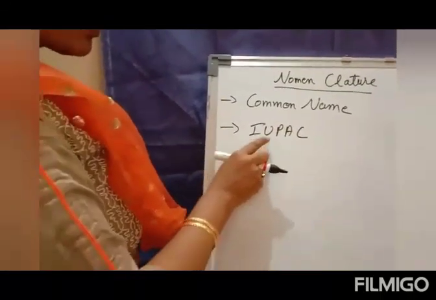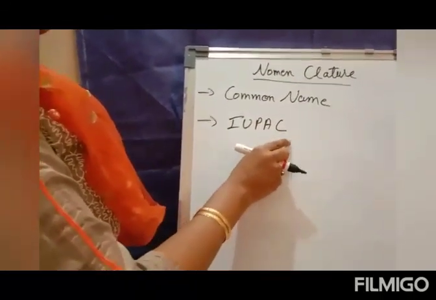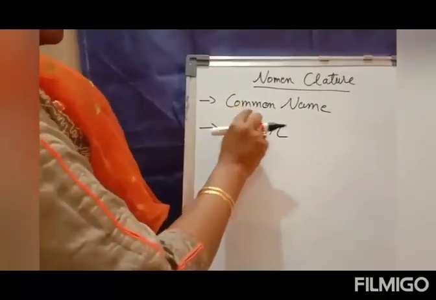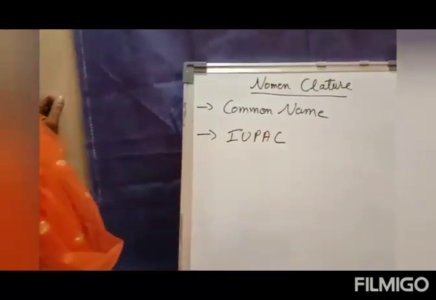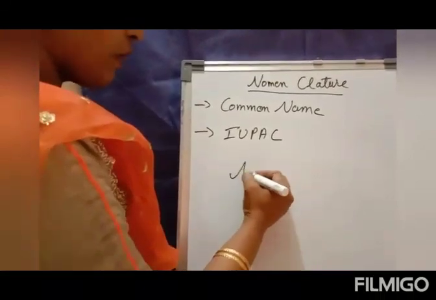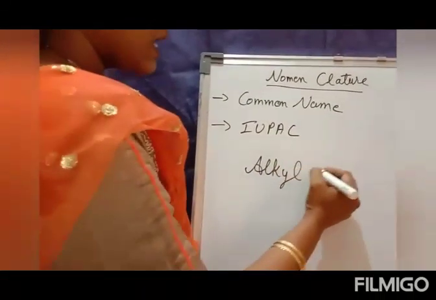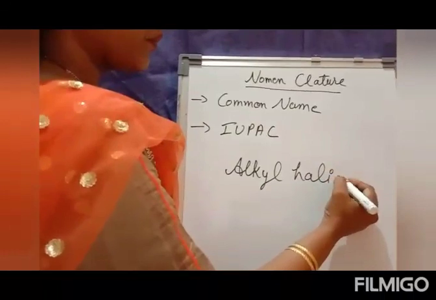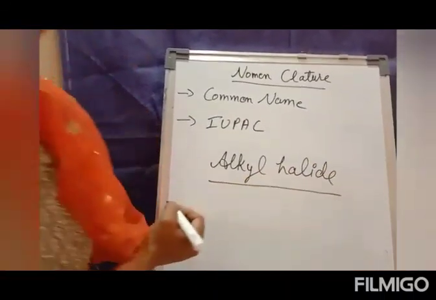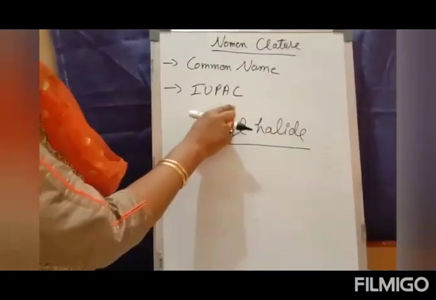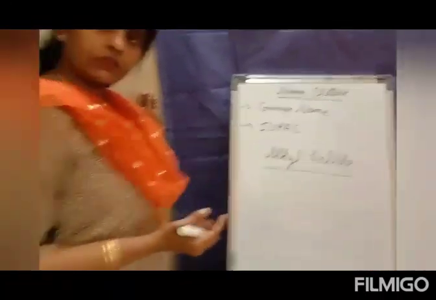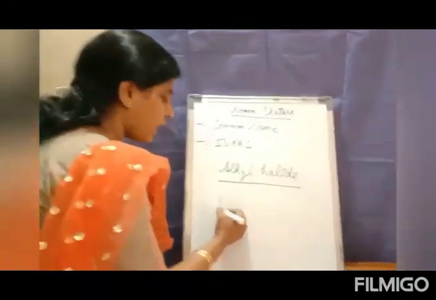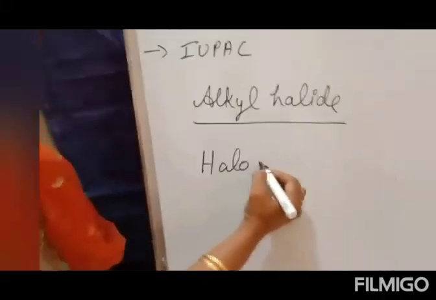IUPAC: International Union of Pure and Applied Chemistry. In common name, we'll write down the name of the compound in the form of alkyl halide. And in the IUPAC naming system, we are going to write down the name in the form of haloalkane.